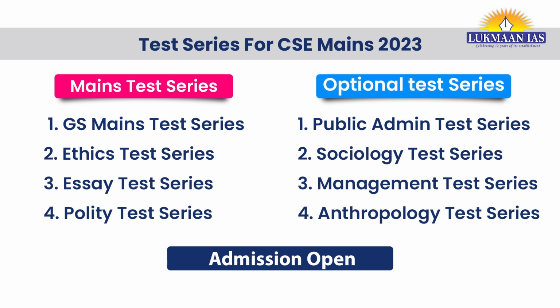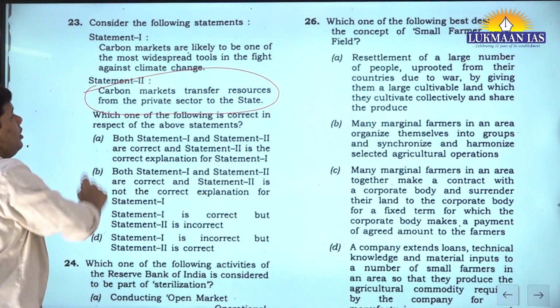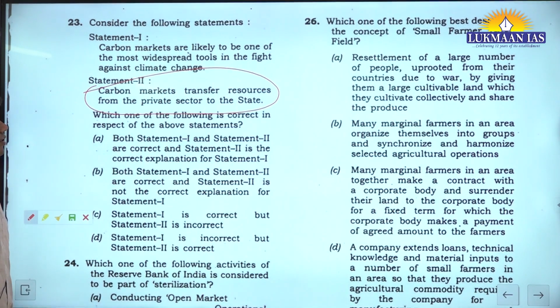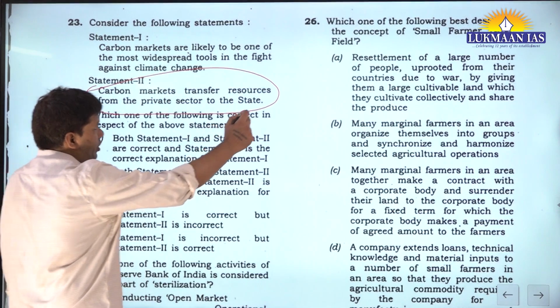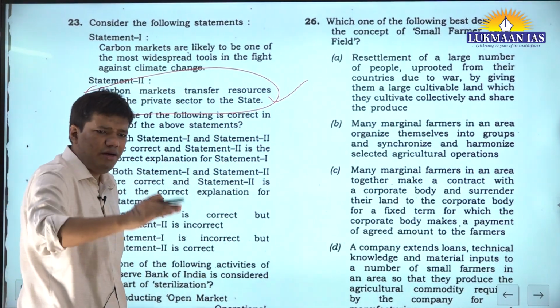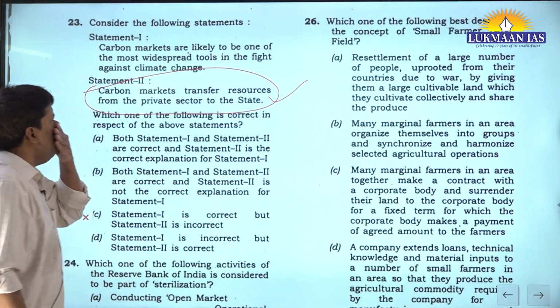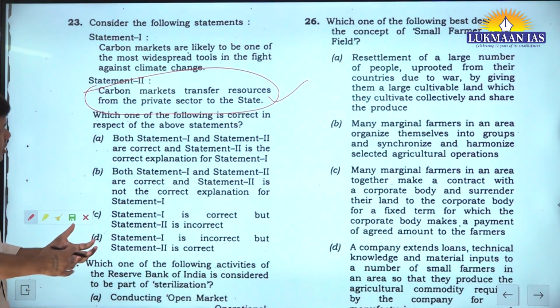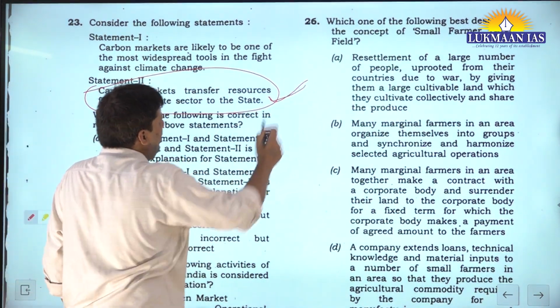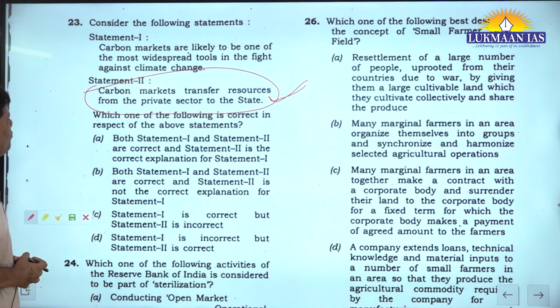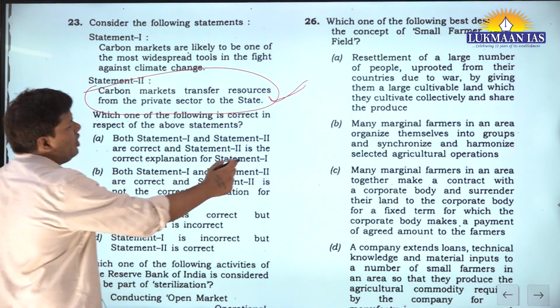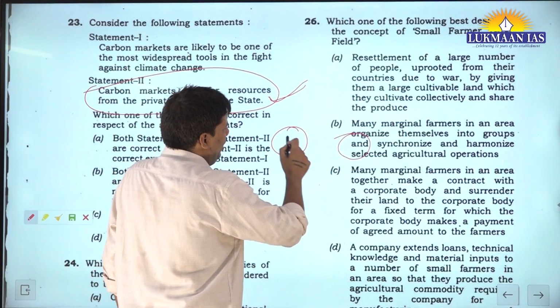What does the second question say? Carbon markets transfer resources from the private sector to the state. Okay, now this statement is correct, and there is a story behind it. And simply, what is happening again? The concept is the same. Trading. Let's say one country is trading with another country, right?